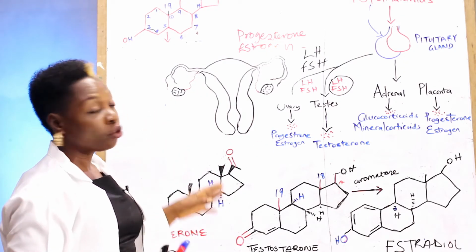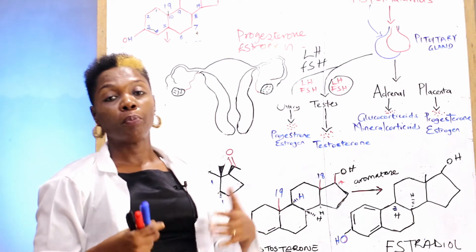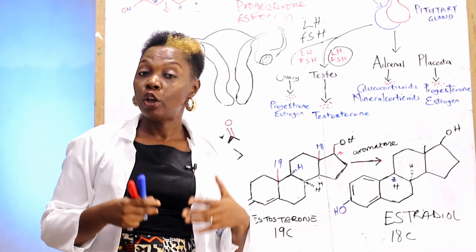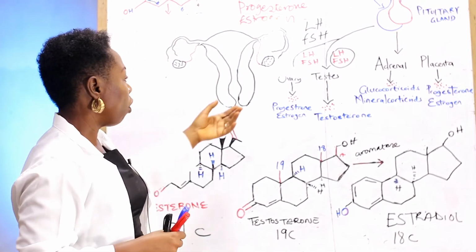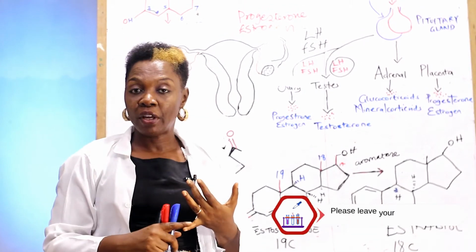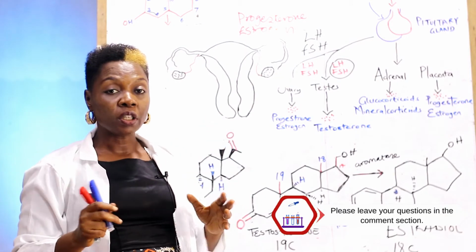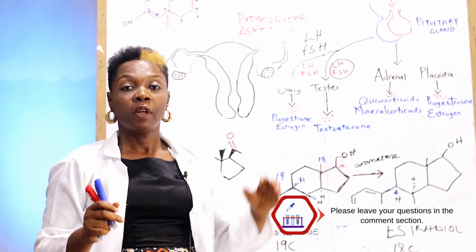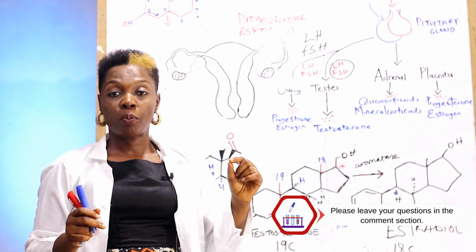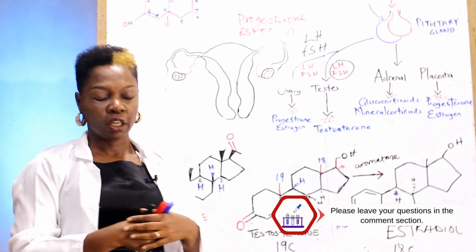Now, the menstrual cycle is divided into phases. For the ovary, you have the proliferative phase and the luteal phase. For the uterus, we have three phases: the shedding phase, which corresponds to day 1, the proliferative phase, and the secretory phase.